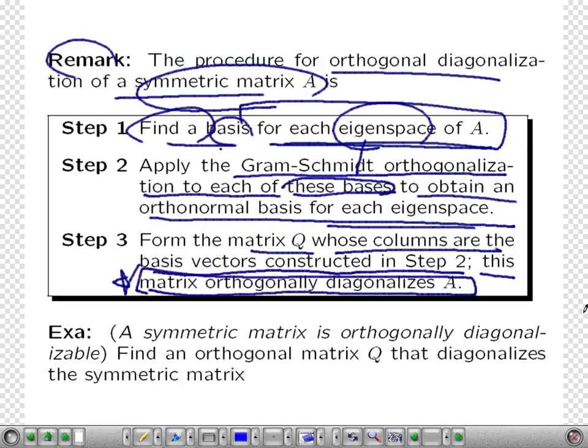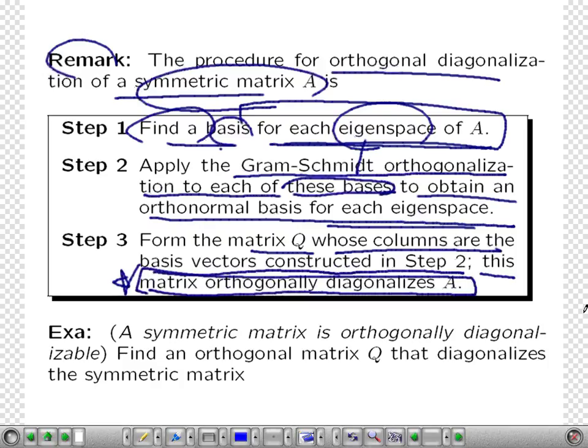Okay. Then, since you have linearly independent eigenvectors, you can adopt the Gram-Schmidt orthonormalization process to have the orthonormal basis for each of the eigenspaces. Then you have n linearly independent eigenvectors, and also they are all orthogonal, because for the block corresponding to each distinct eigenvalue, you have orthonormal eigenvectors.